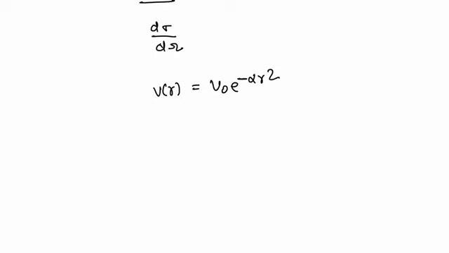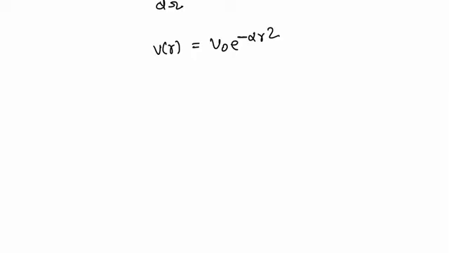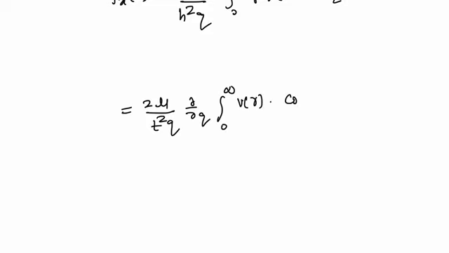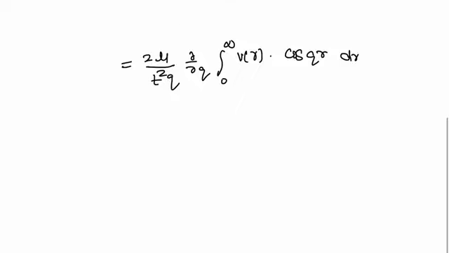So we can say that the scattering amplitude from here is given as f_k(θ), that becomes equal to −2μ divided by ħ²q, integral from 0 to infinity of r multiplied by V(r) multiplied by sin(qr) dr. So that from here is equal to 2μ divided by ħ²q multiplied by the imaginary part of the integral from 0 to infinity of V(r) multiplied by cos(qr) dr.